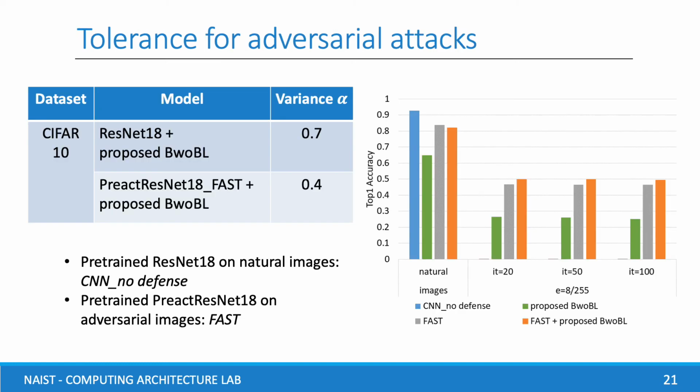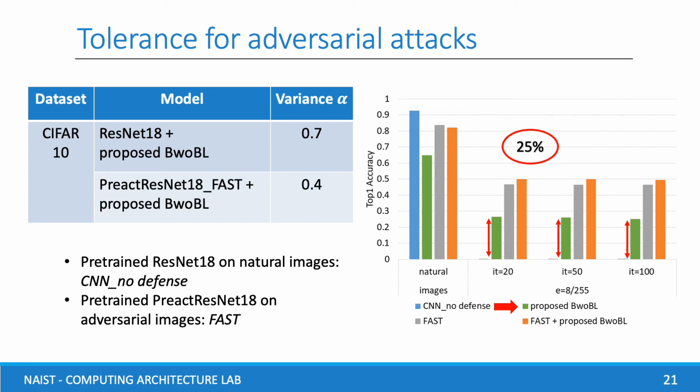In order to show the tolerance for adversarial attacks, I need to demonstrate the robustness of our model. On CIFAR10, the accuracy of ResNet 18 is 92% on natural images, but is almost zero on PGD Attack images. When we apply Bayes without Bayesian learning to pre-trained ResNet 18 on normal images, the accuracy increases by 25% without any additional training.